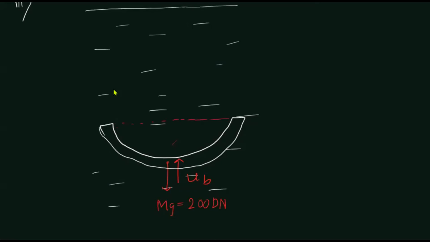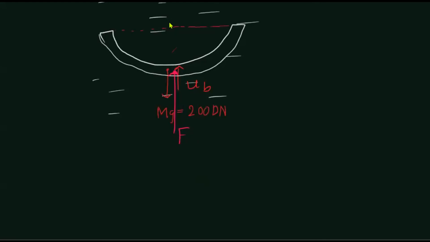So now we need to supply an upward force. What is the minimum force required to shift it upwards? Minimum force means when it just starts to move up. When it just starts to move up, the upward forces F plus U is equal to the weight, right? So the upward force F is equal to mg minus UB, after setting of the boat.